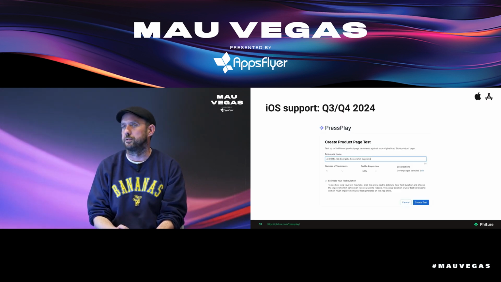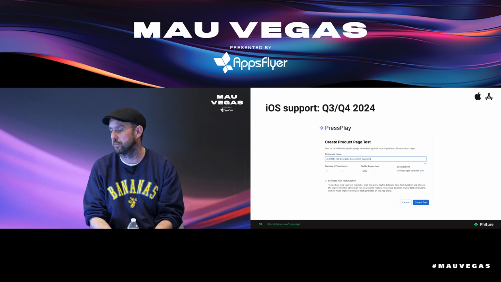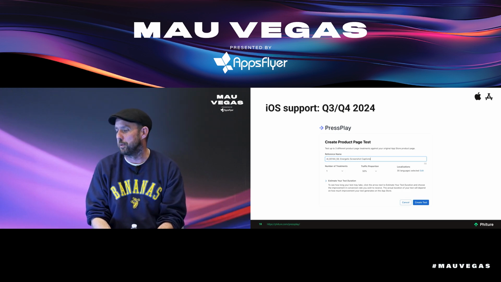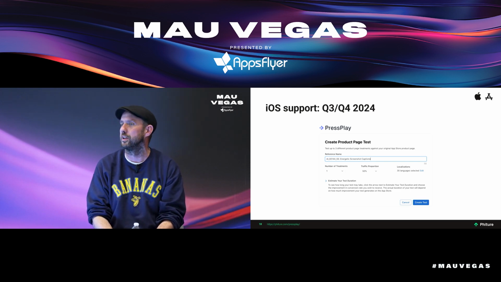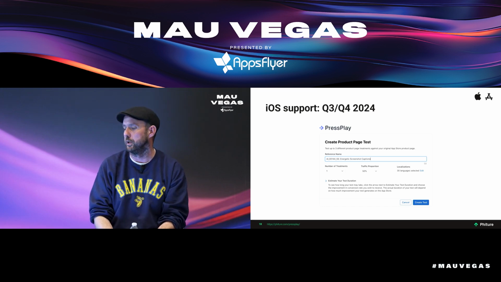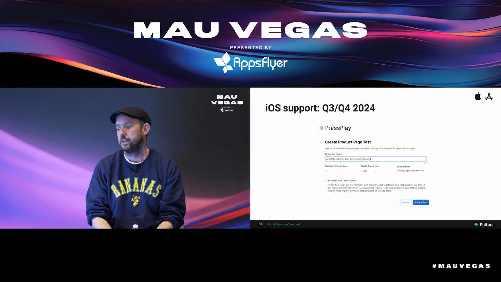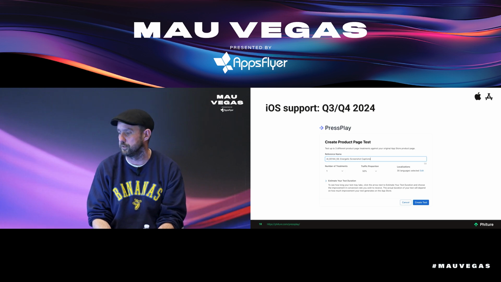And then iOS support, of course, like we started with Google Play. First of all, I guess for wildlife, it's a very important platform, but also we see that the testing solution that Google Play developed is a little bit more advanced than product page optimization on Apple. So we wanted to get that right first, but later in the year we're also going to roll out automated product page test automation.